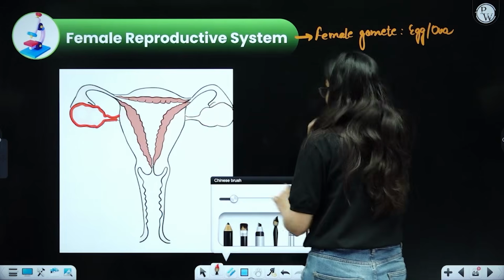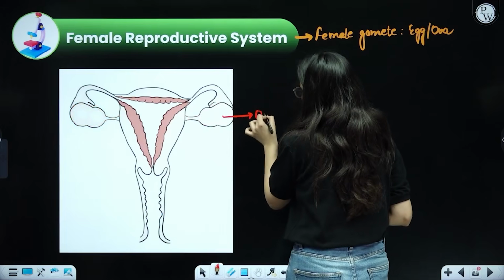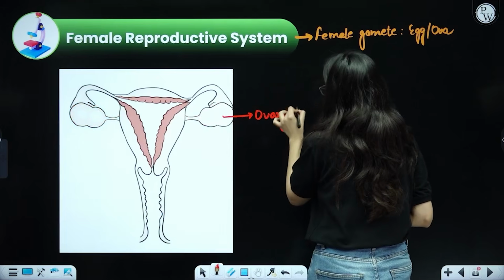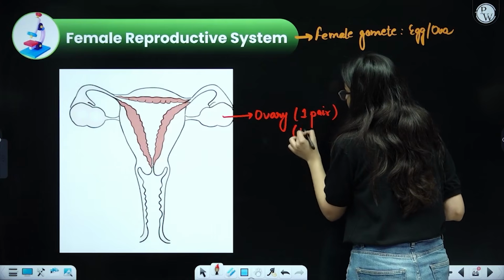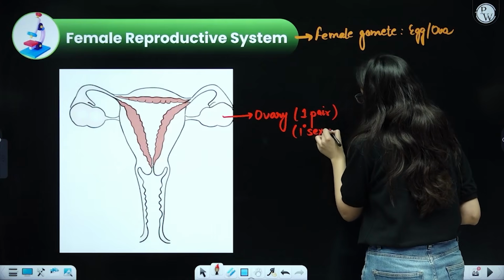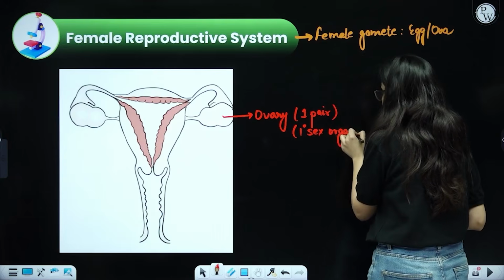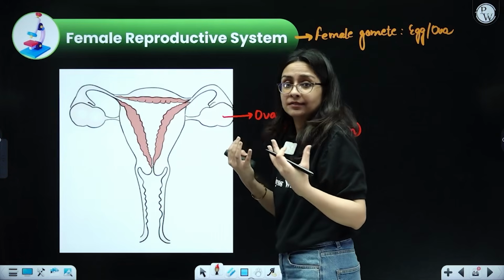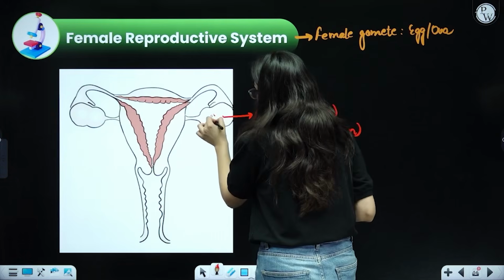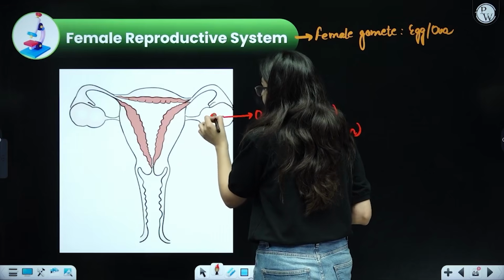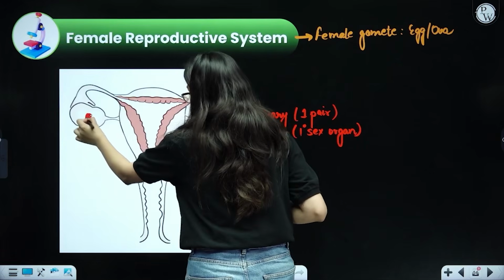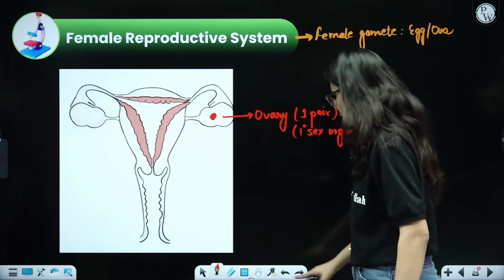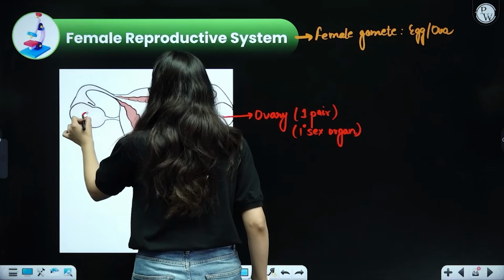So these are called ovaries, and the ovary is present in one pair. It is also a primary sex organ. Why is it a primary sex organ? Because it produces an egg, or ova, which is a female gamete. So it is called the primary sex organ. Both of them are responsible for producing the egg or the ova, but for the time being, let us just draw one over here.